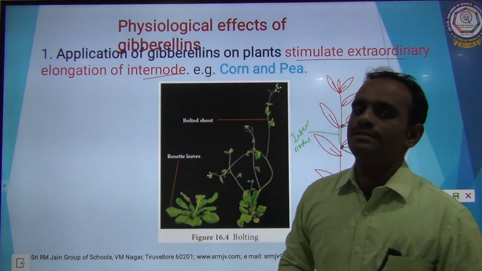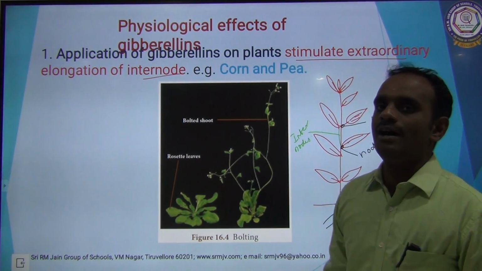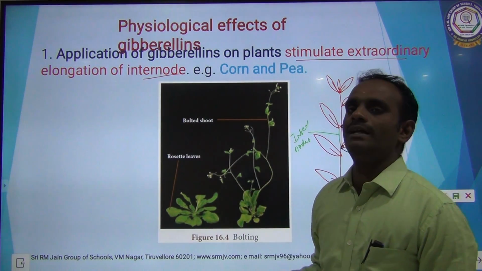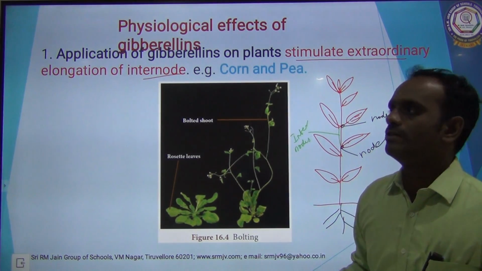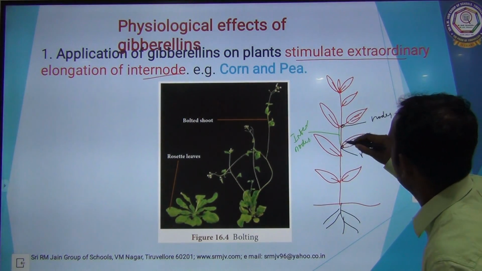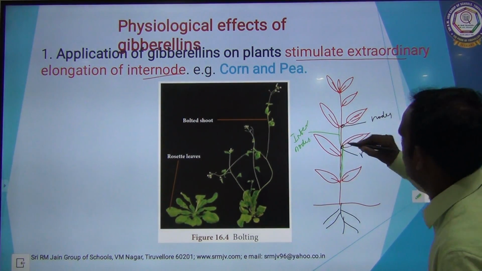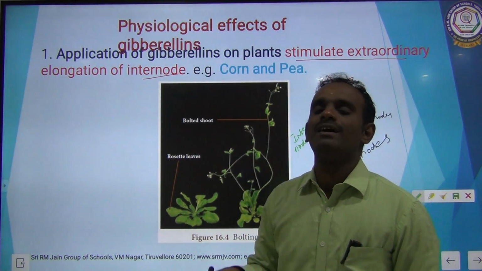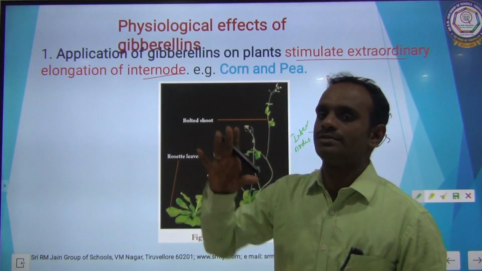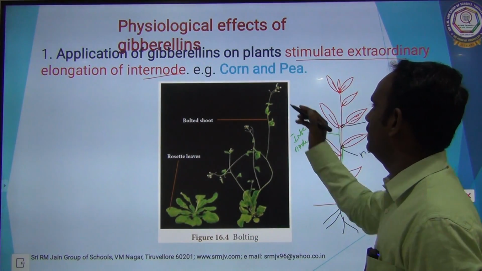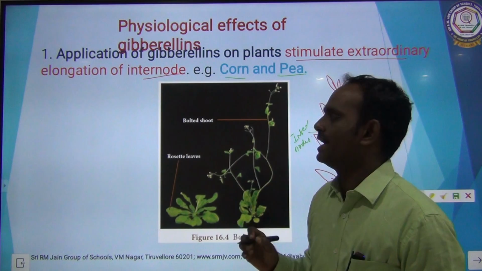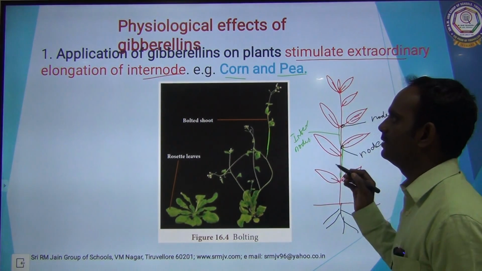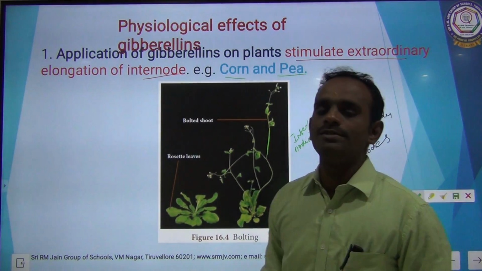So, applications of gibberellin on plants stimulate the extraordinary elongation of internodes. On application of gibberellin, it stimulates the extraordinary growth of the internodes. Example, corn and pea plant. See here, this is the extraordinary growth of the internodes due to the applications of gibberellin.